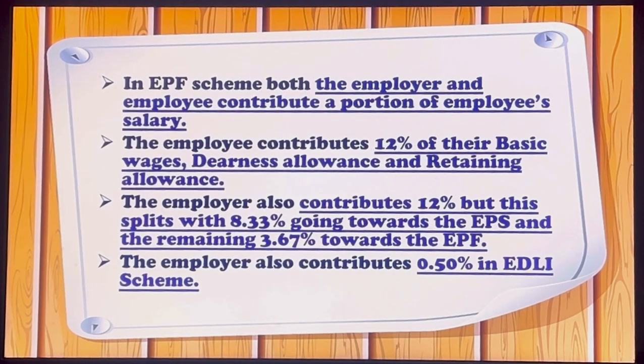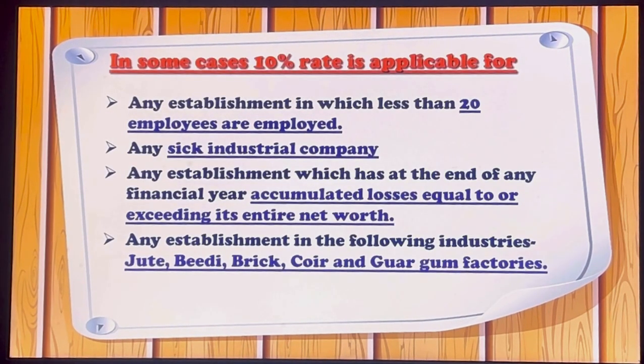In EPF scheme, both employer and employee contribute a portion of employee salary. Employee contributes 12% of their basic wages, dearness allowance and retaining allowance. But in some cases 10% rate is applicable. So 10% rate is applicable where any establishment in which less than 20 employees are employed. किसी भी establishment में जहाँ 20 से कम employees work कर रहे हैं वहाँ पर.